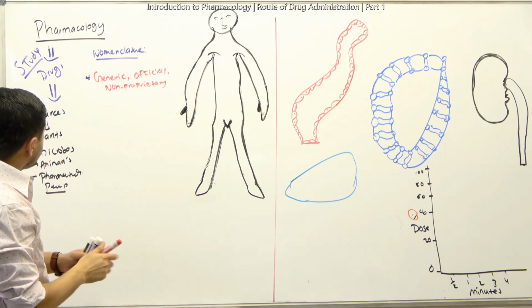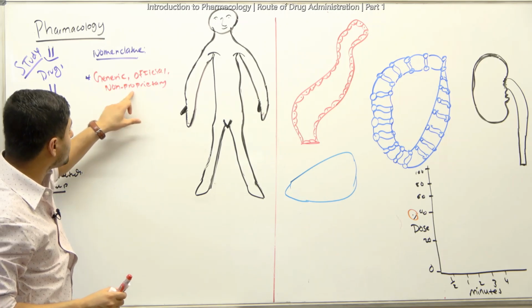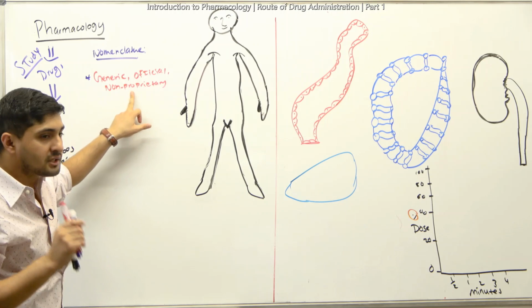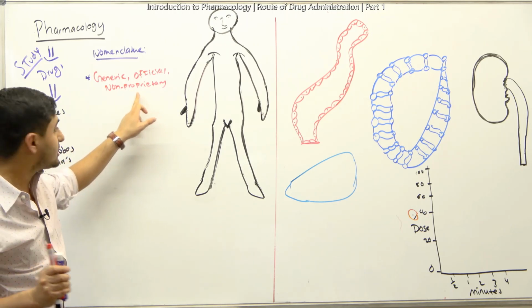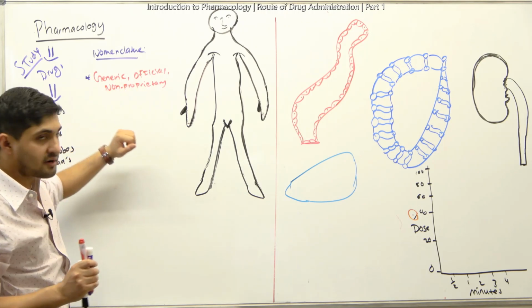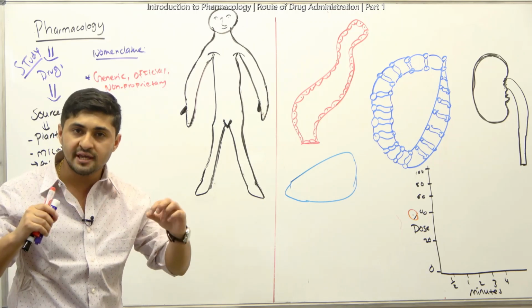What do these mean? Sorry, I cannot pronounce this correctly, but non-proprietary basically means it does not belong to anybody. These generic or official names mean that the government has actually named these drugs.